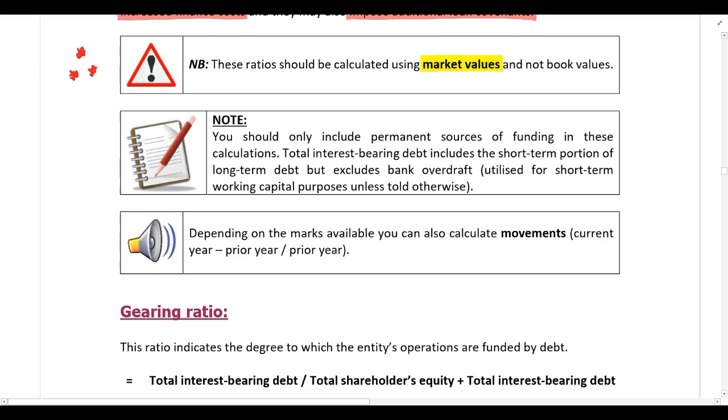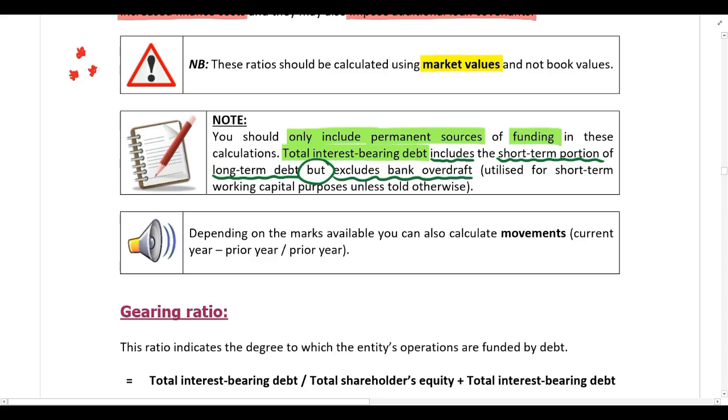Then please note further, you should only include permanent sources of funding in these calculations. You'll see when we get to the ratio calculations, we use total interest-bearing debt in a lot of the calculations. And total interest-bearing debt includes the short-term portion of long-term debt, but it excludes the company's bank overdraft.